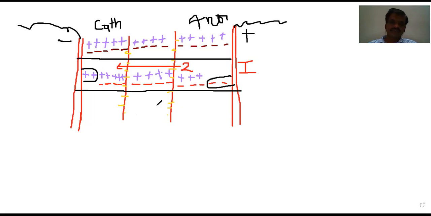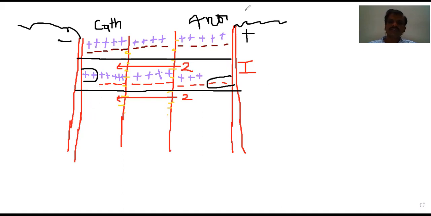Let us see the second case where only anions are moving. Anions move from which compartment? Anions always, in the beginning, how many are there? 5 are there. Out of these 5, let us assume that 2 cations are moving. 2 cations are also moving. Along with that, 2 anions are also moving.